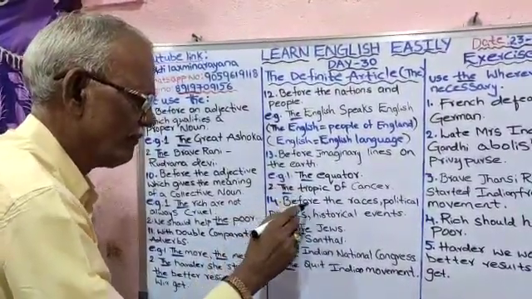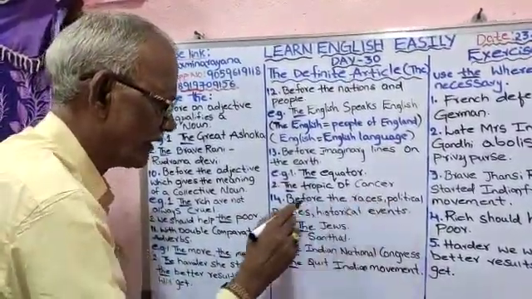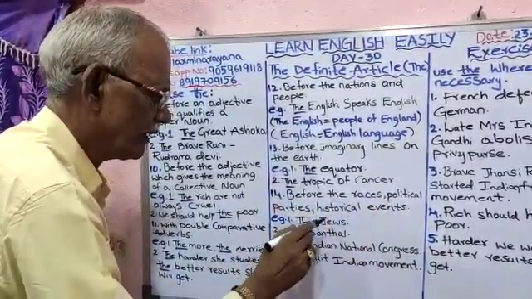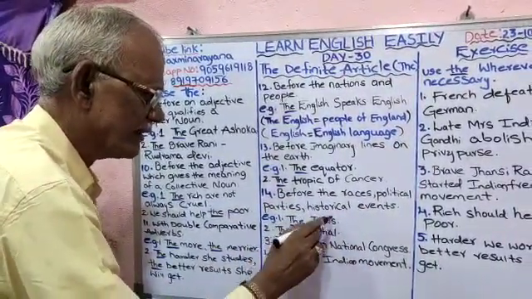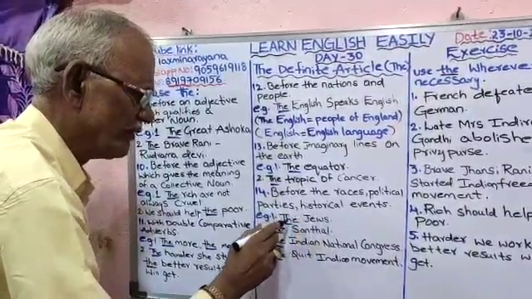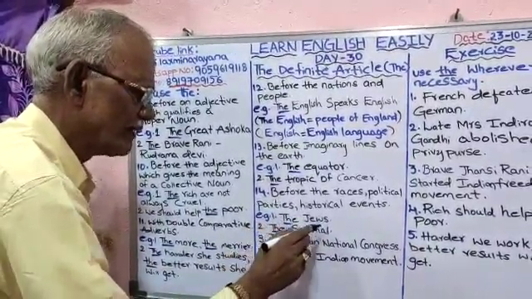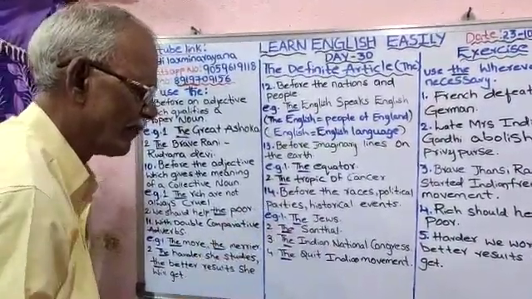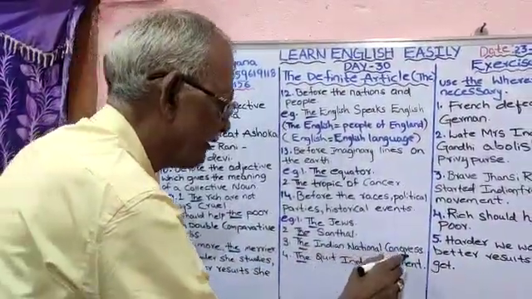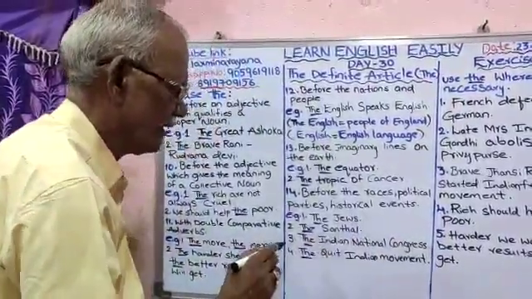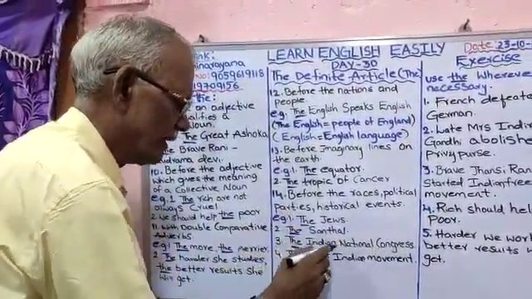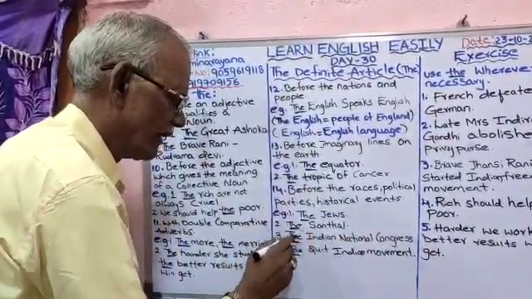14th one. Before the races, political parties, historical events. The Jews is a race. That's why we have used the before it. The Santhal, it is also a race. The Indian National Congress is a political party. That's why we have used the before it.